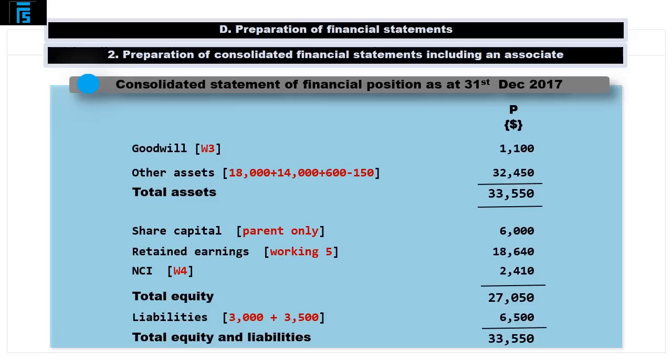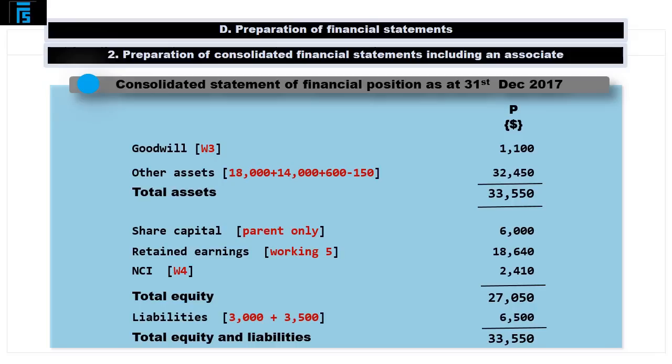resulting in overall assets of €33,550. Moving on to the equity section, the share capital of the group is always the same as the share capital of the parent, so €6,000. The group retained earnings total derived in working 5 was €18,640, whereas the carrying amount of non-controlling interest also presented within the equity section is €2,410 as computed in working 4, producing an overall consolidated equity balance of €27,050.